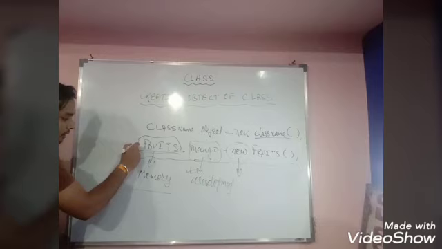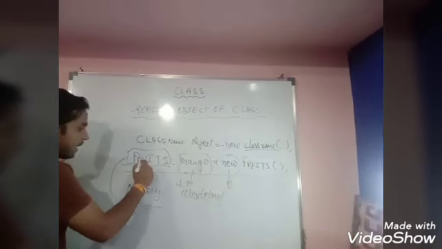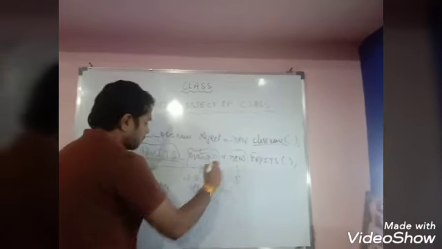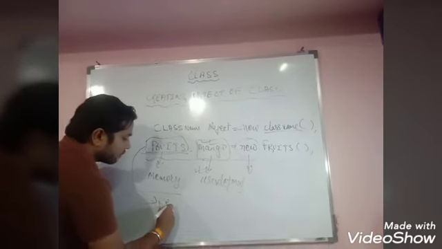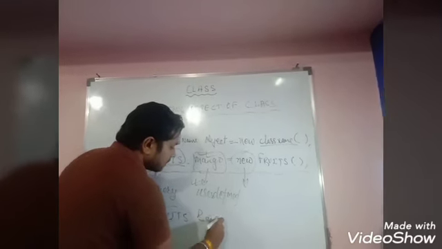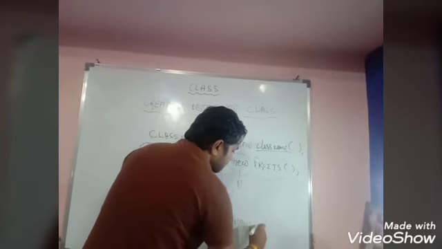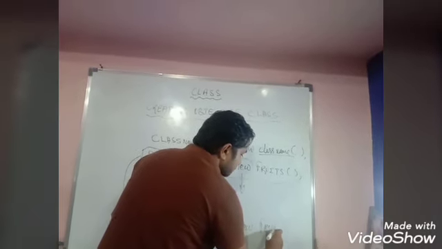And one class can have many objects. If I am giving one object as mango, you can also use fruits banana. It is also an example of creating an object of the class fruits.